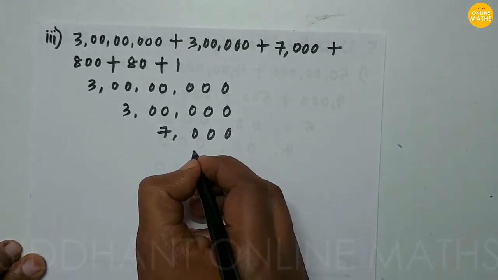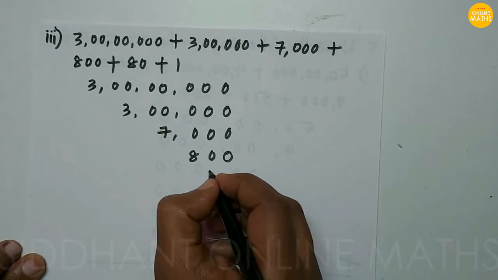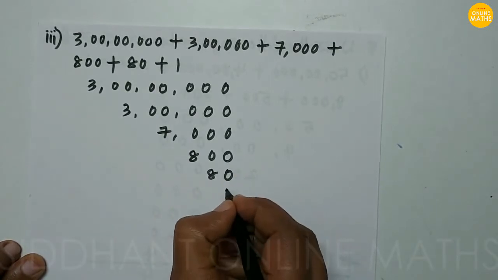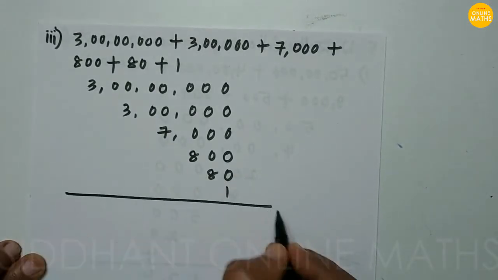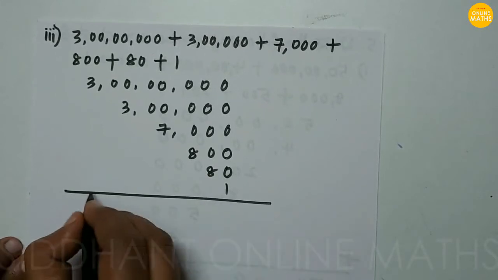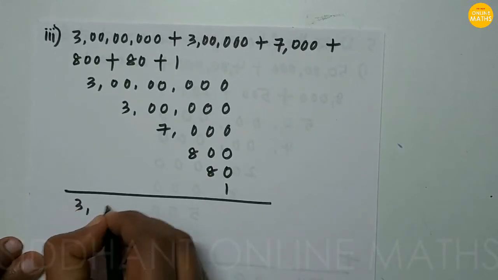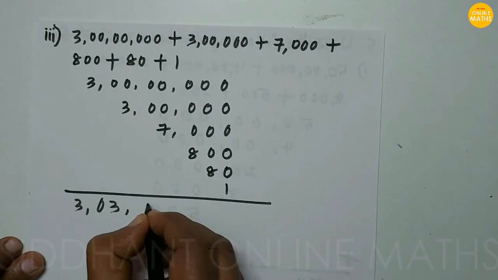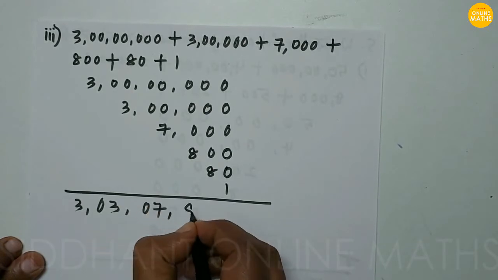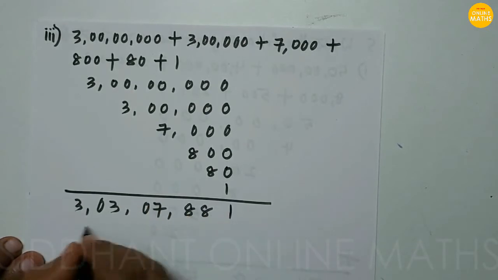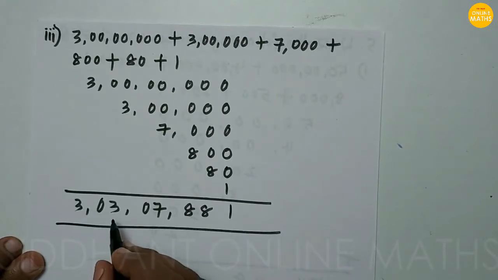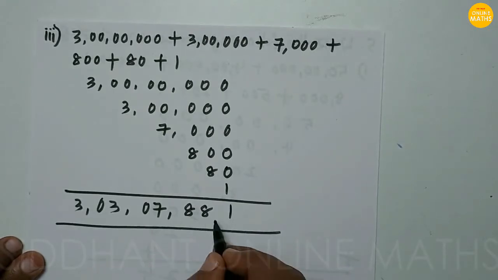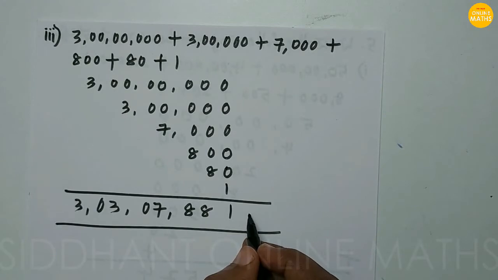After that, 800. Next, 80. Next, 1. So here, we add this. We get 3,30,07,881. So this will be the short form for the above number.